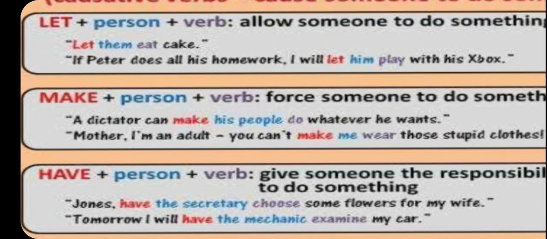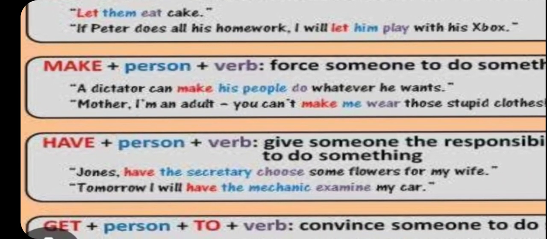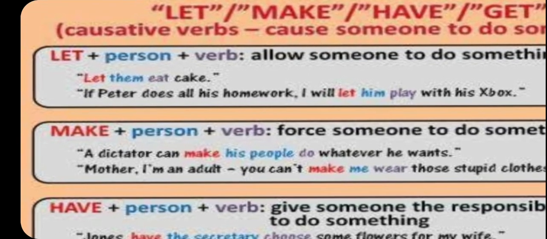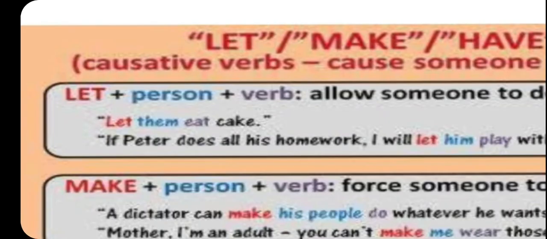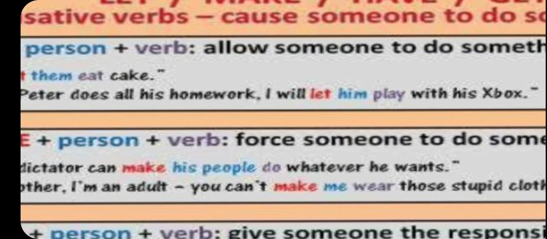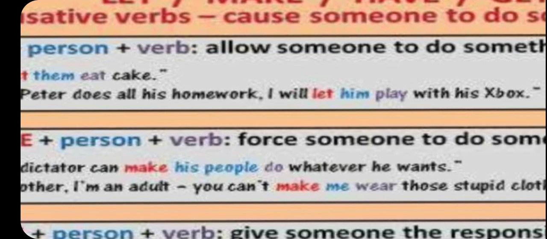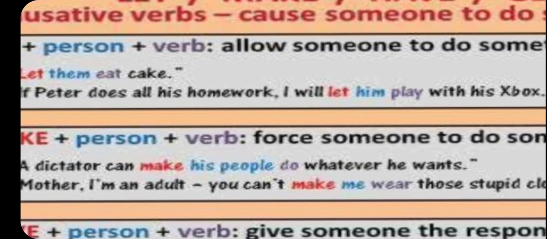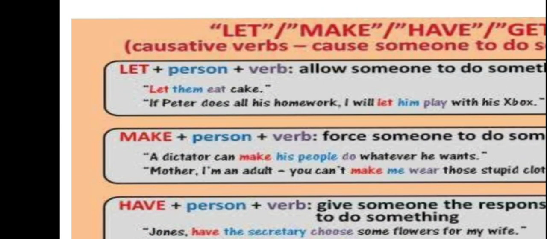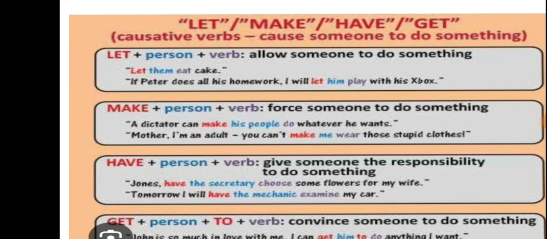And then, sorry, let's see the sentences here. That's let: person plus verb, right? Allow someone to do something. Let them eat cake, right? If Peter does all his homework, I will let him play. Let him play, right? I told you that him is the personal pronoun, right? So here I'm just taking you back. Please take care of this slide.